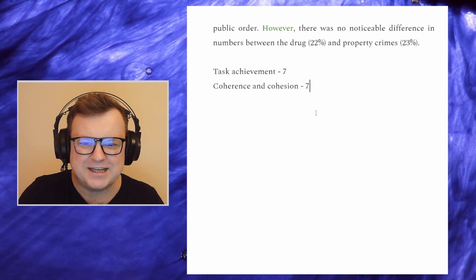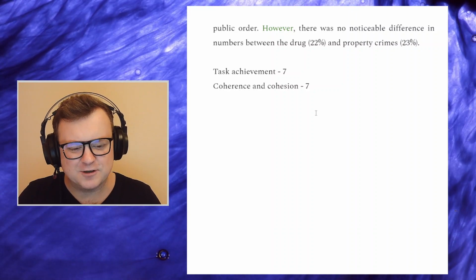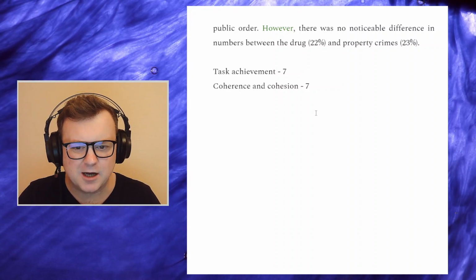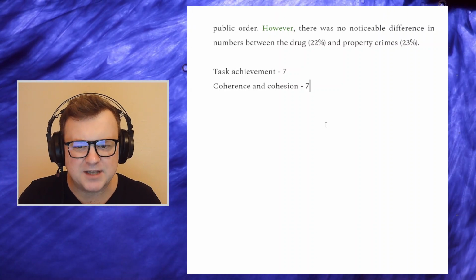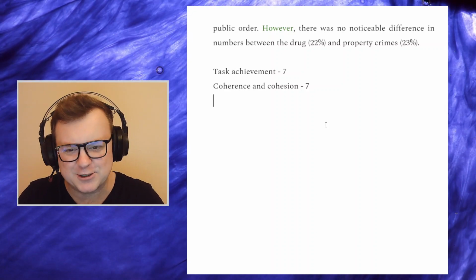I feel bad only giving a 7 because the candidate definitely deserves higher, definitely deserves an 8. With a more friendly task, I fully expect the candidate to get maybe 8 for task achievement and maybe 8 or 9 for coherence and cohesion.